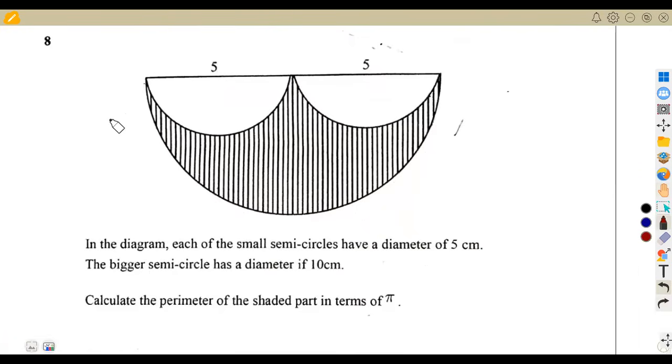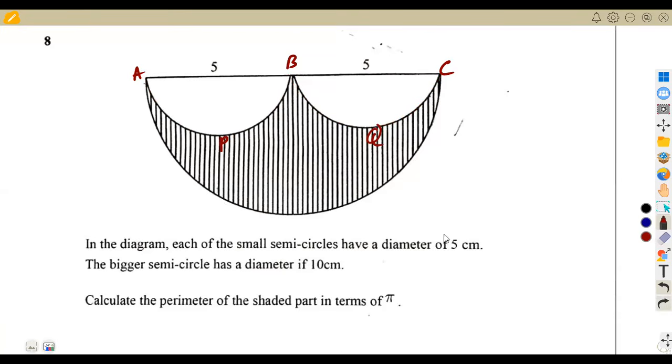Let us analyze our question. In the diagram, each of the small semicircles has a diameter of 5 centimeters. So from this point, let's say it's A, B, C, and so on. If you consider here, we are given these arcs. This is arc AB. Let us just put a point, maybe it's P, and this is Q. So I'm just going to consider arc APB, and this arc BQC.